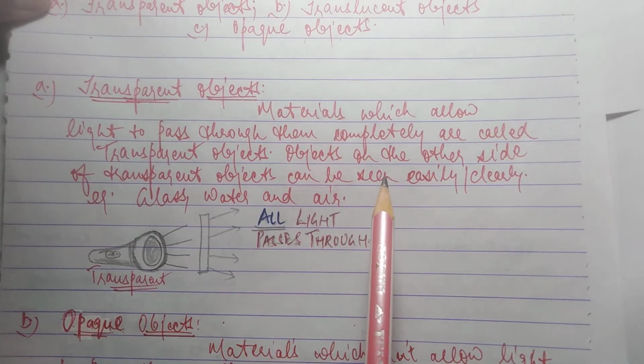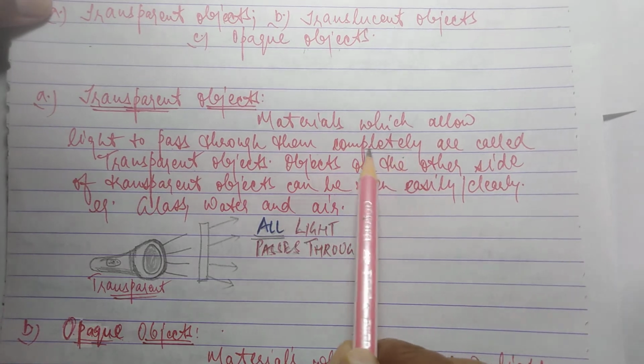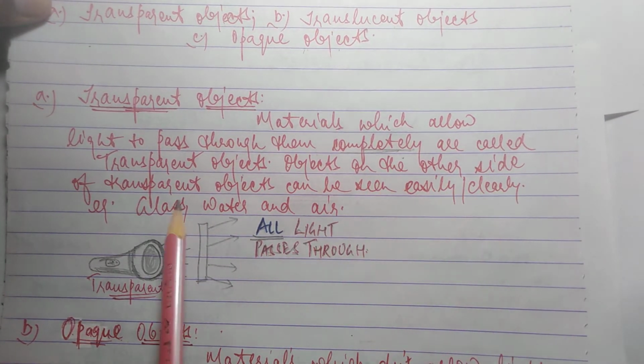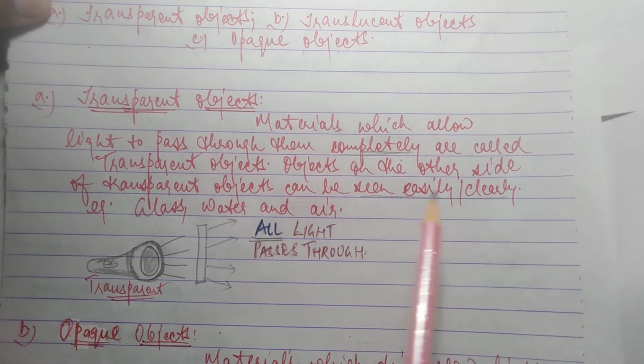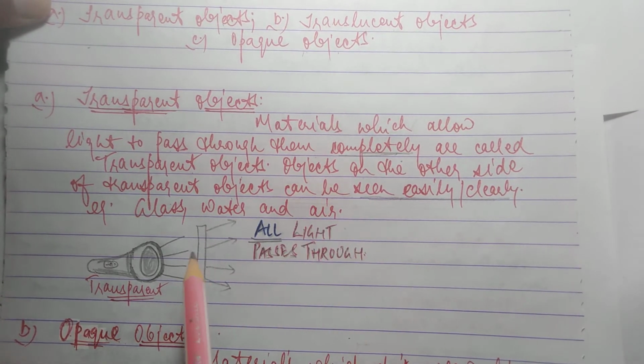Transparent materials, which allow light to pass through them completely, are called transparent objects. Objects on the other side of transparent objects can be seen easily. It is written, can be seen easily. Many notes and diagrams I have made on my own.